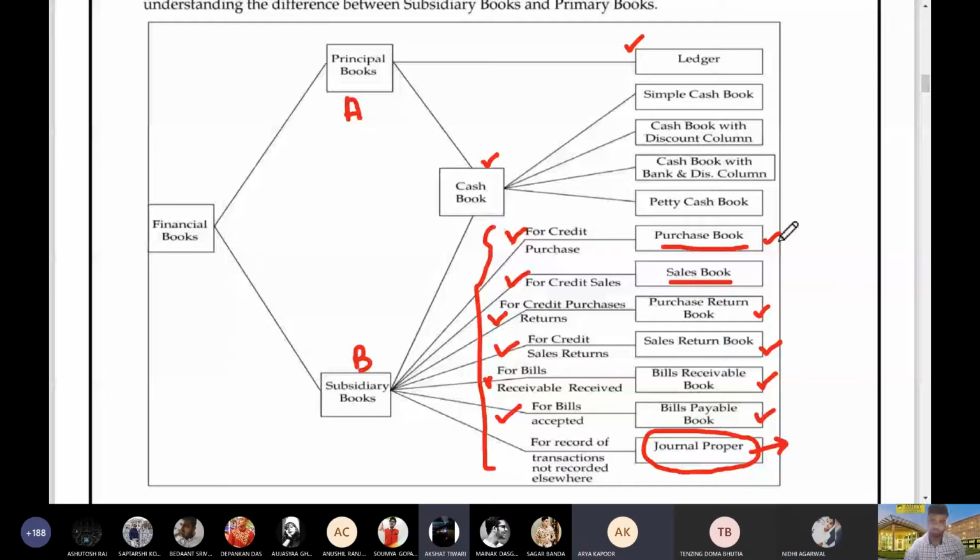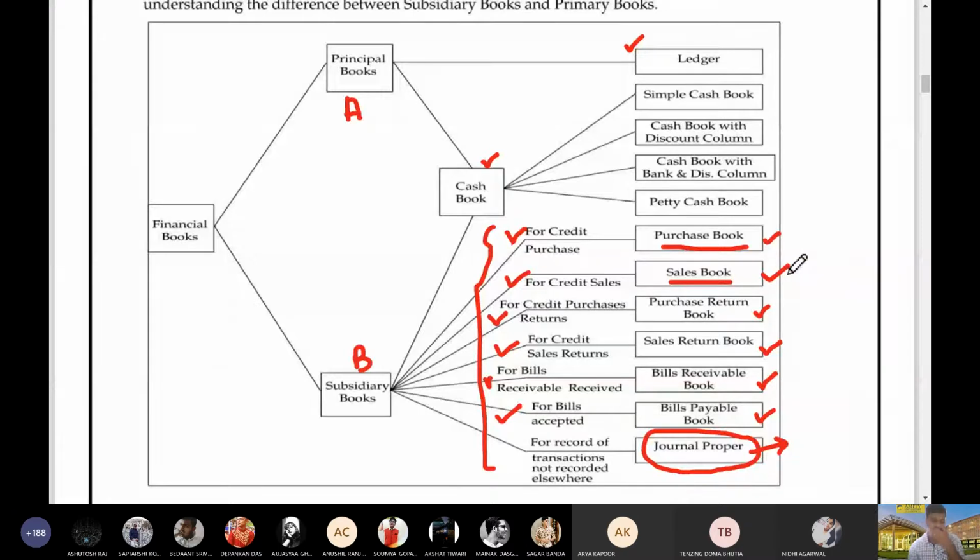Sales day book. Now if I say the goods that have been purchased earlier on credit are to be returned worth rupees 20,000, where do we record it? Purchase return book, sir. Purchase return book.